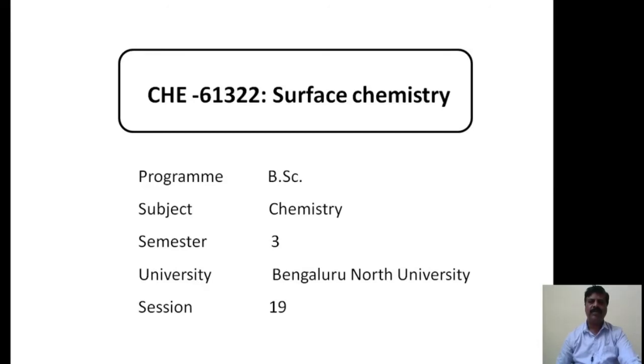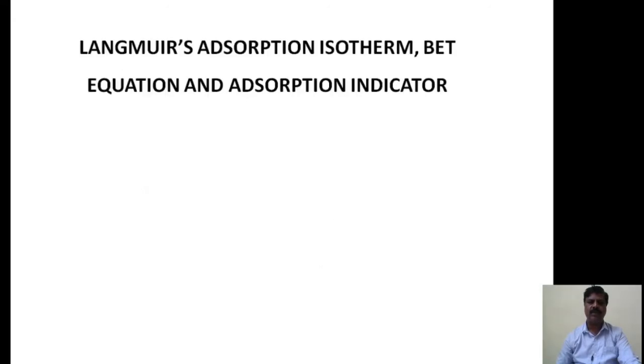Today I am going to discuss the 19th session of chemistry and the second session of surface chemistry, which belongs to third semester BSc affiliated to Bangalore North University. In this session, I have to discuss Langmuir's adsorption isotherm, the BET equation, and adsorption indicators. These I have to discuss one by one.